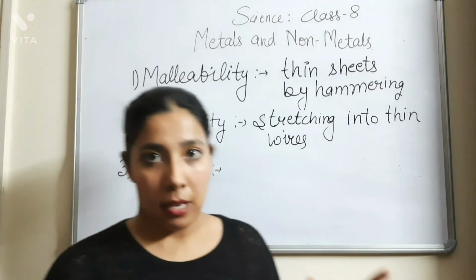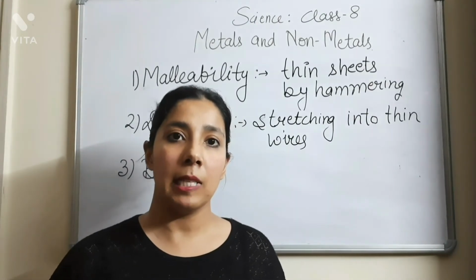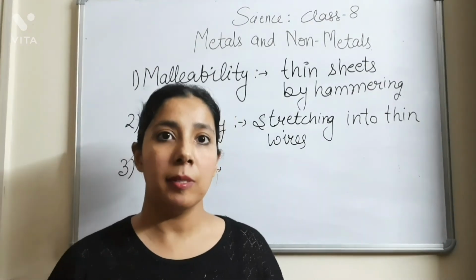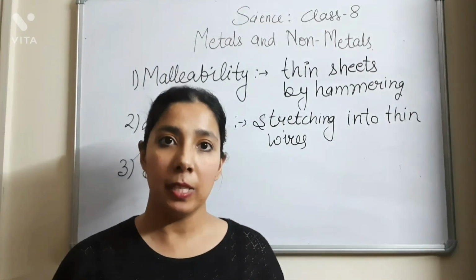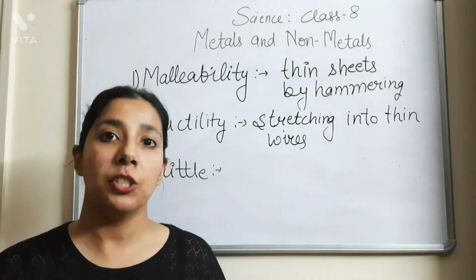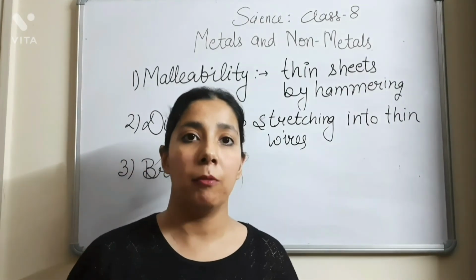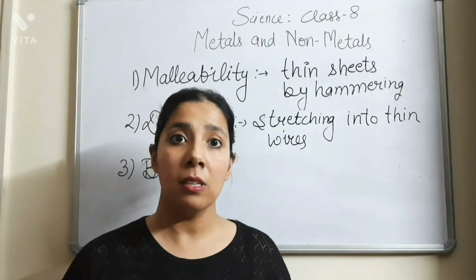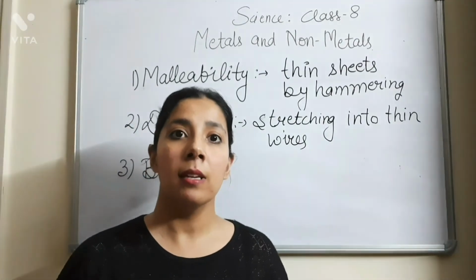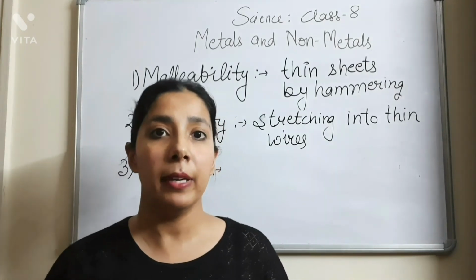Suppose I take some substance, any substance, and if I beat that substance with hammer and that substance will break into pieces, then it is known as the brittle substance. Suppose I take a sheet of glass and I beat that sheet of glass with hammer. What will happen? The glass will break into pieces. So it means that the glass is a brittle substance.